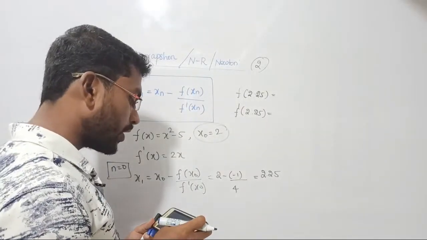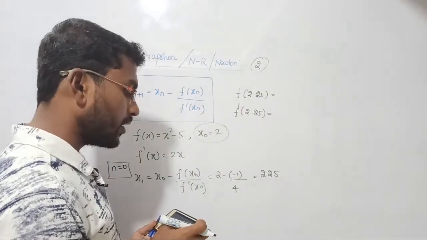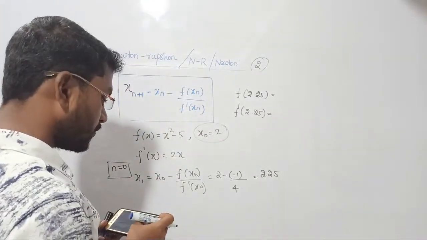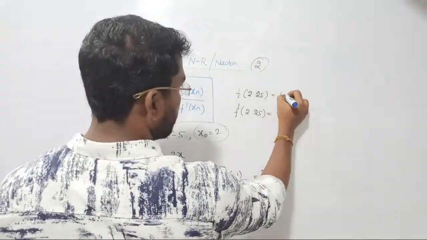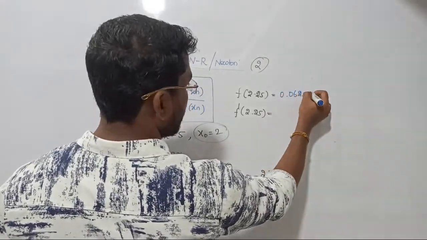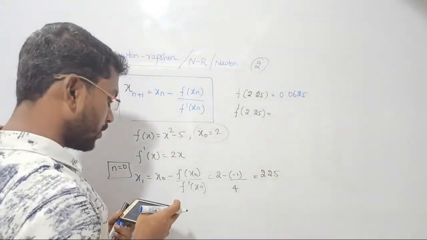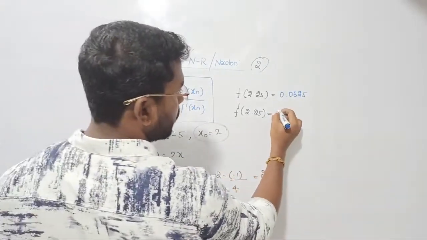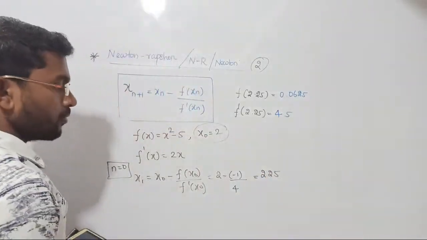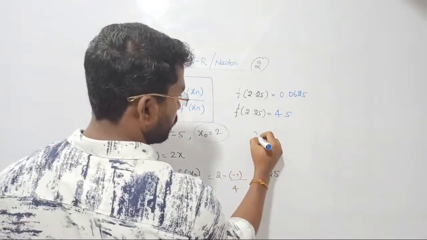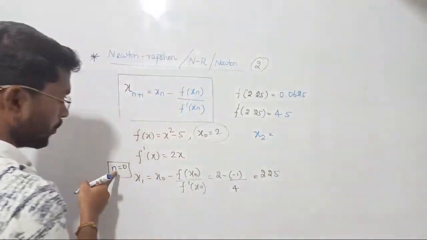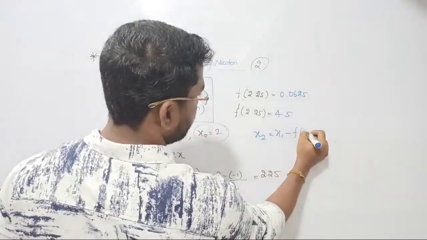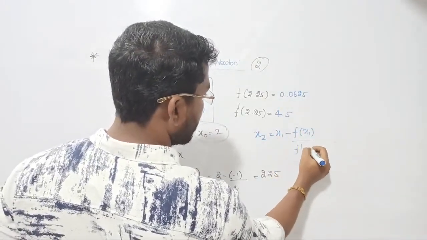Yeah, 2.25 if you square it, I am getting 5.0625 and we should subtract 5. So here I am getting 0.0625 and here I am going to get 2x. 2.25 multiplied by 2 will become 4.5, right? We know that one. Again, by substituting those two values, you can get the next root. That is x2. If you want that, put n equal to 1. If you put n equal to 1, x2 becomes automatically x1 minus f of x1 upon f dash of x1.